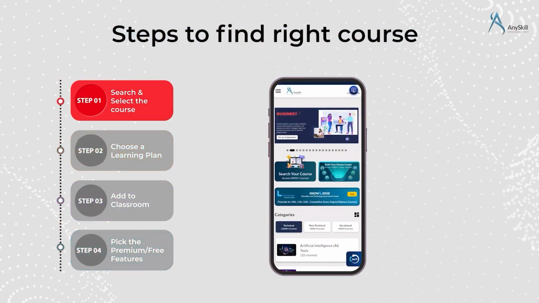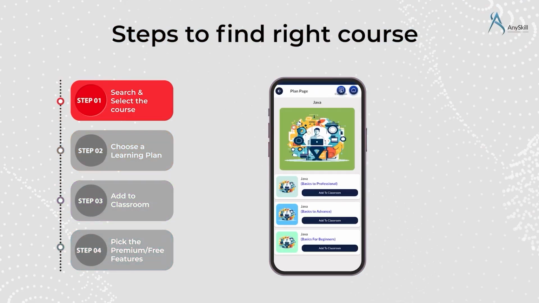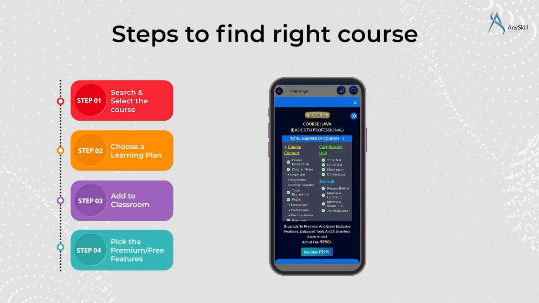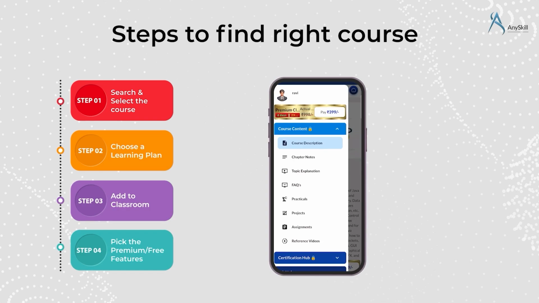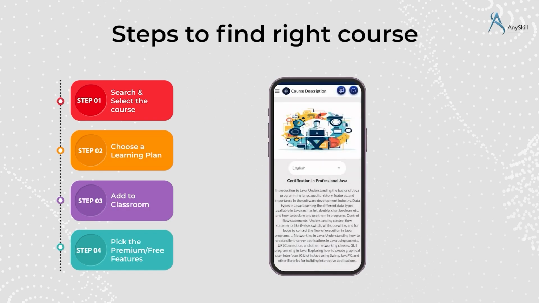Step 1. Search and select any course that matches your interests or goal. Step 2. Choose a learning plan, whether you want to go from basic to beginner, advanced, or even professional. Step 3. Add your course to the classroom. Step 4. Pick between our free features or unlock the full experience by opting for a premium class. And that's it. Your course is ready. I hope these steps are clear to everyone.